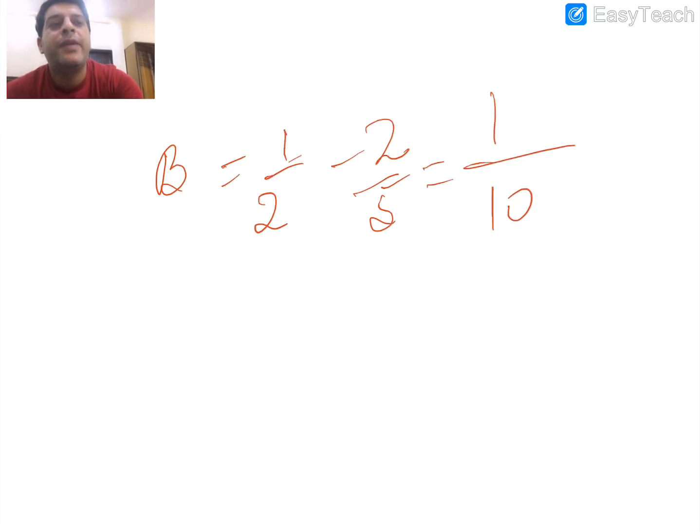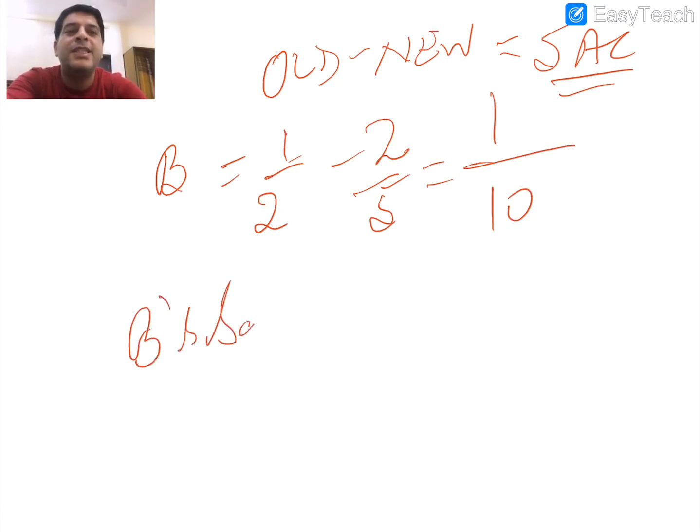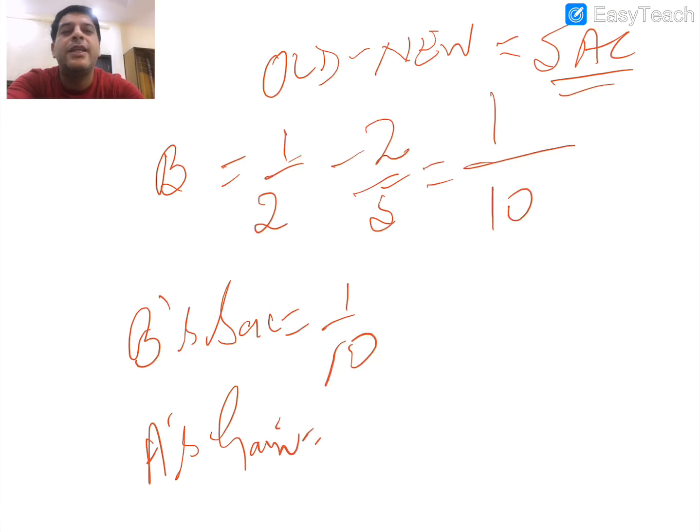We calculated 1/10. Old minus new is the sacrifice among the partners. So B's sacrifice is 1/10 while A's gain is 1/10.